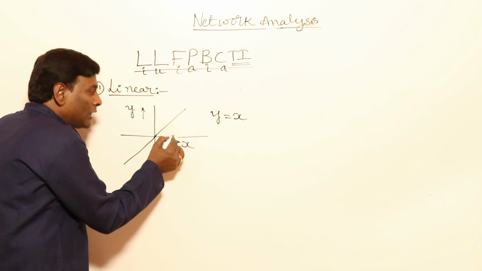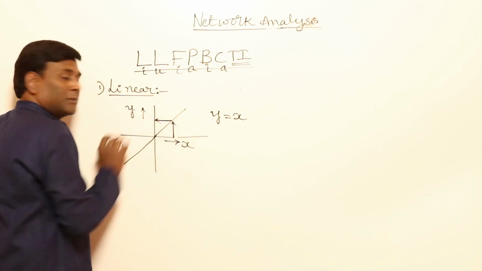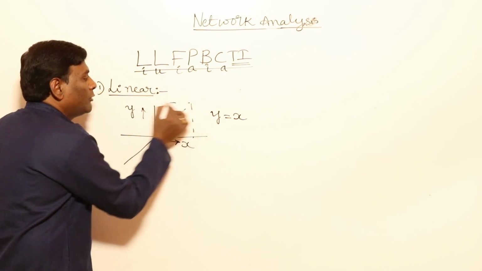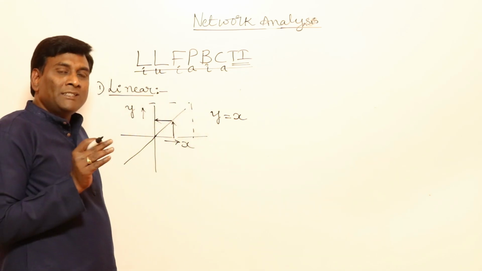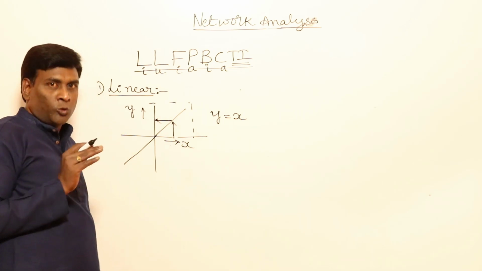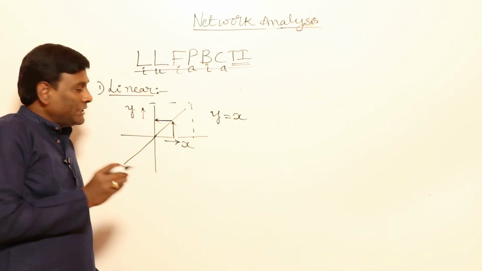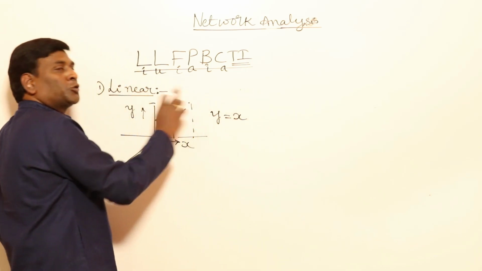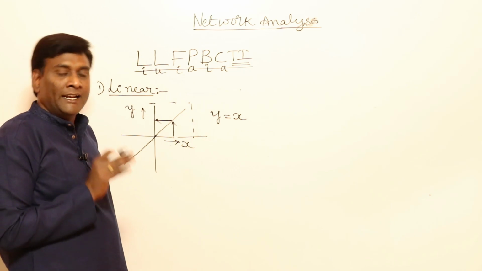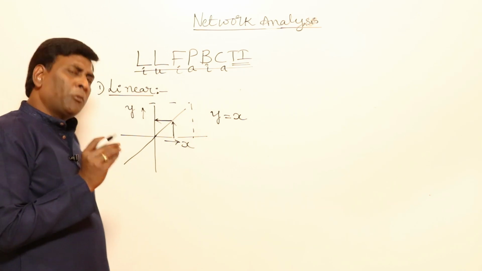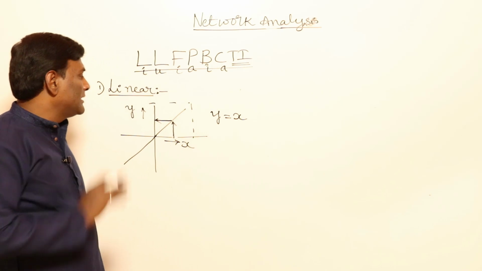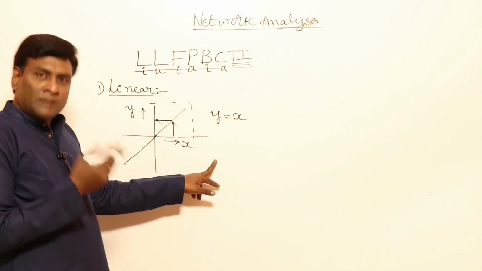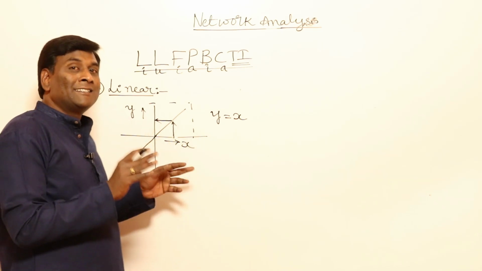If I have an x value of this much, the y value will be this much. Now if I double the x, the y value will be doubled. So this principle is called homogeneity. By the principle of homogeneity, if input is increased by k times, output also should be increased by k times. That is linearity. About superposition we will discuss later.